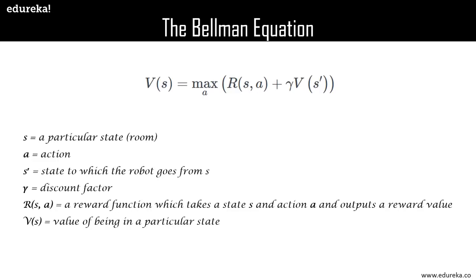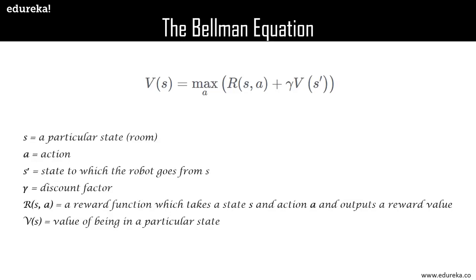So the equation goes something like this. V(s) = max over a of [R(s, a) + γ V(s')], where s is a particular state, which is a room, a is the action of moving between the rooms, s' is the state to which the robot goes from s, and γ is the discount factor. Now we'll get into it in a moment, and obviously R(s, a) is a reward function which takes a state s and action a and outputs the reward. Now V(s) is the value of being in a particular state, which is the footprint. Now we consider all the possible actions and take the one that yields the maximum value.